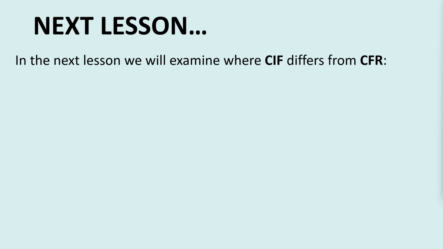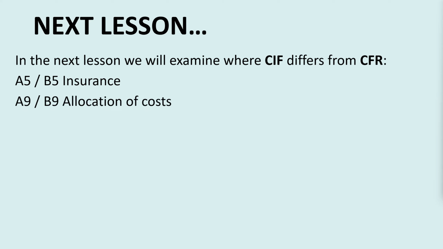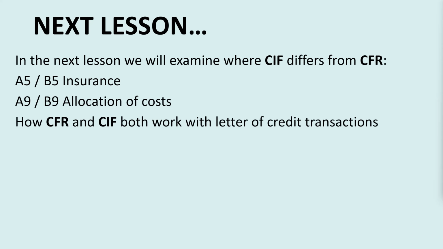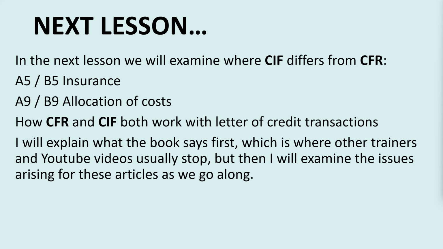In our next lesson, we'll examine where CIF differs from CFR, A5 and B5 insurance, A9 and B9 allocation of costs. Then we'll look at how CFR and CIF both work with letters of credit transactions. I'll explain what the book says first, and then I'll examine the issues arising as we go along.